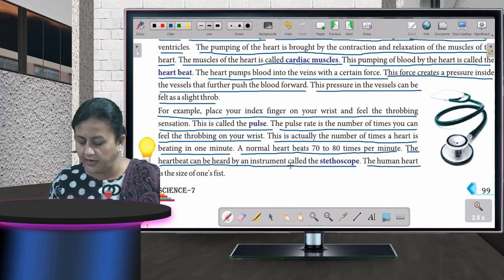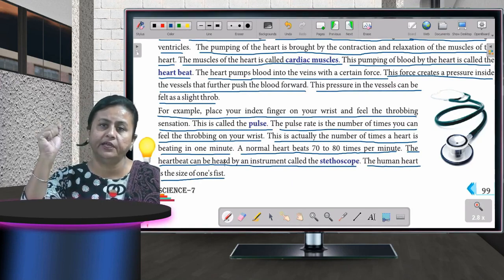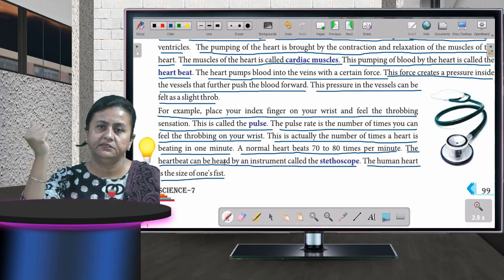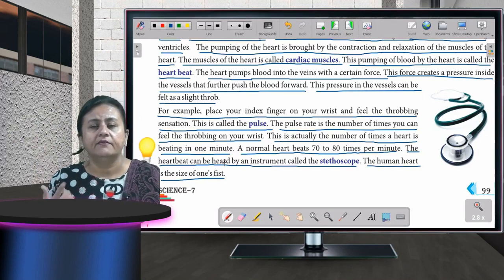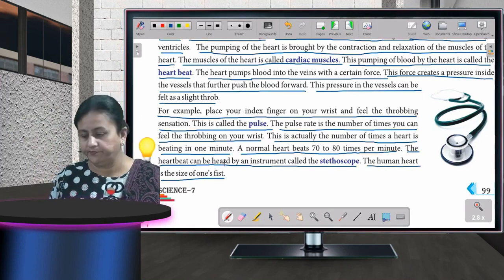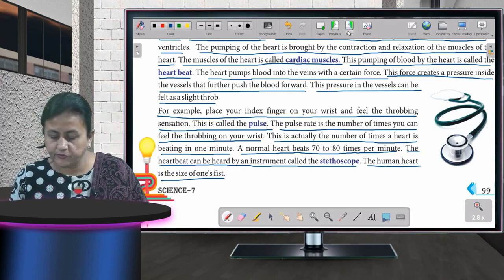The human heart is the size of one's fist. Our fist, what is it? This is the fist. When I close my hand, this is the fist, and the size of the fist is the size of my heart. Fine. Now come to the next one.